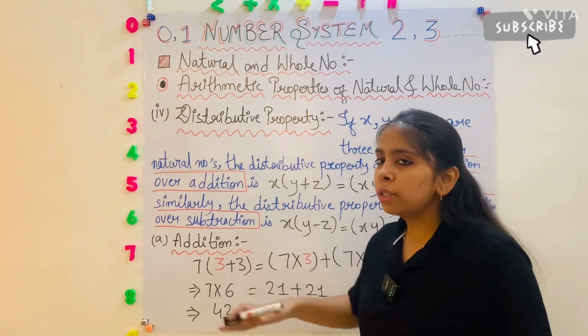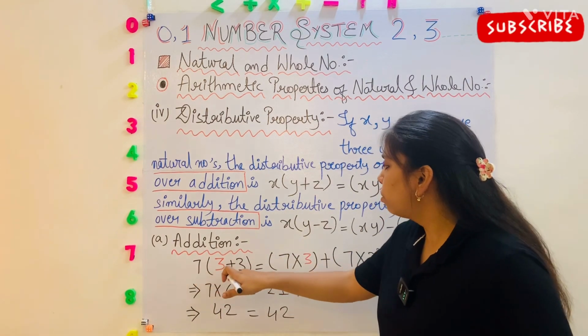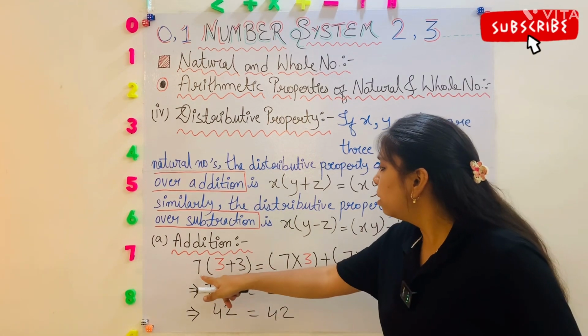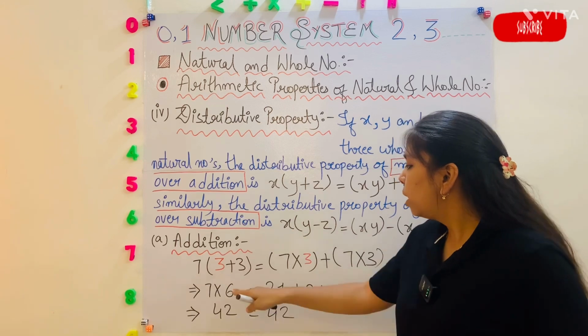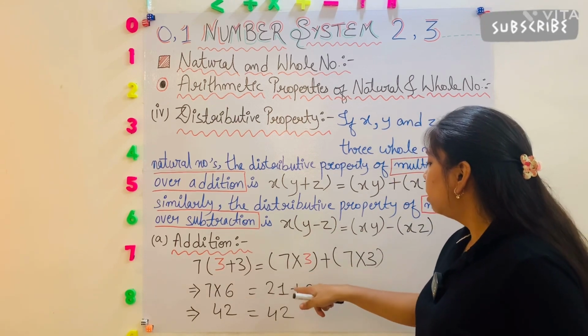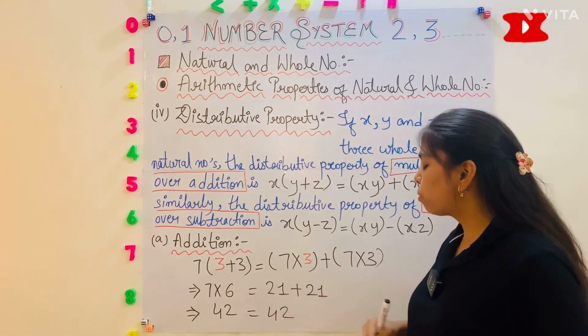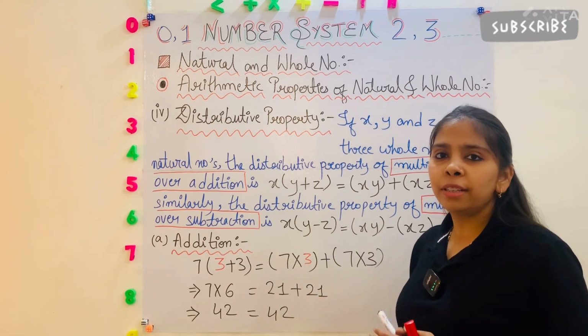So the first one is addition. Like here 7 into (3 plus 3) is equal to (7 into 3) plus (7 into 3). Like here 3 plus 3 is equal to 6. It will give 42. And here 7 into 3 is equal to 21, plus 21. 21 plus 21 is equal to 42. Both are giving the same value.